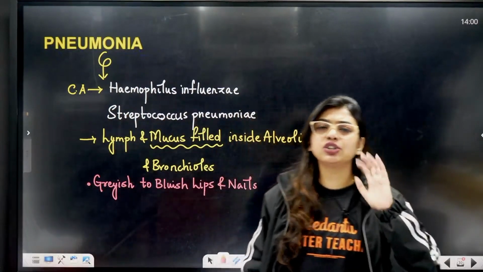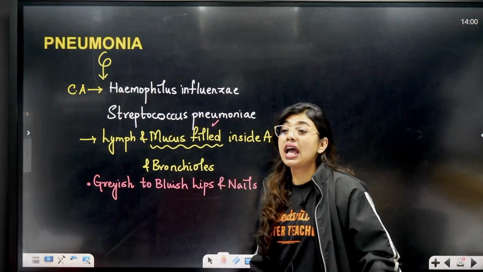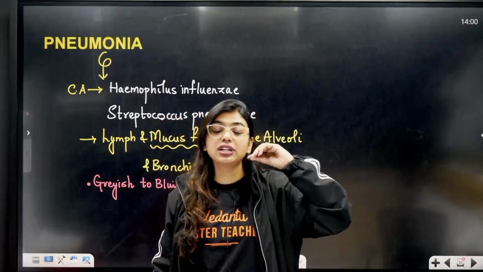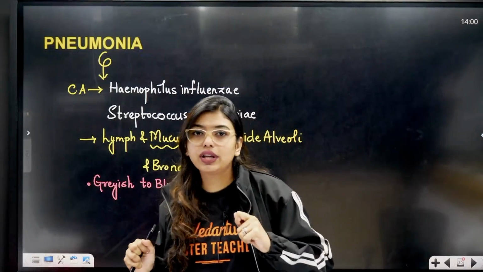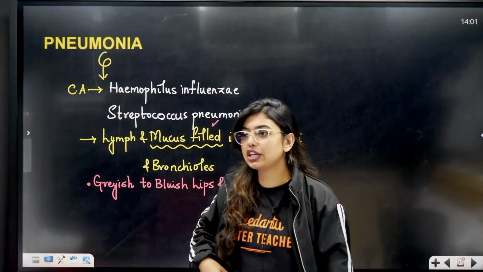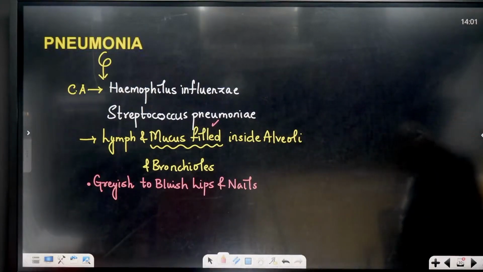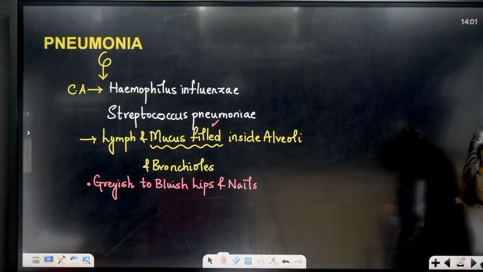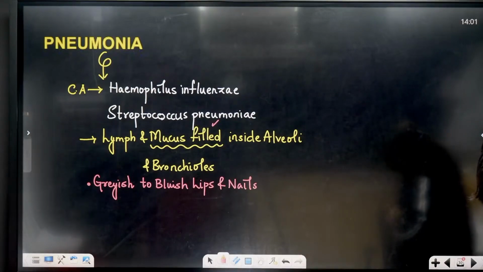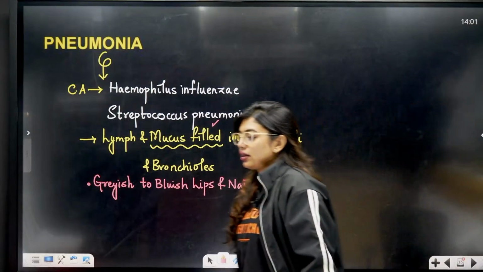Again, same thing: fever, chills, all of this will be there. Mucus filling is going to happen in the alveoli and the bronchioles. And in a very extreme situation, the nails and the lips are going to be grayish to bluish in color. This is because there is not enough circulation. I hope it is clear. Yes, grayish to bluish color. If you see the photo, it will look blackish, but still it is grayish to bluish in color. Any doubts in this?